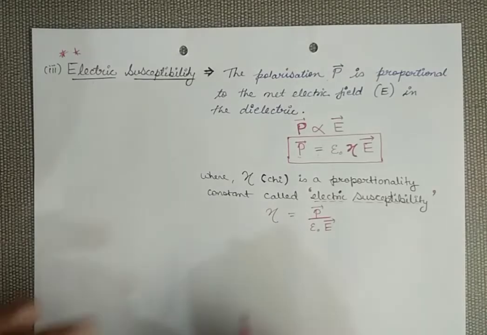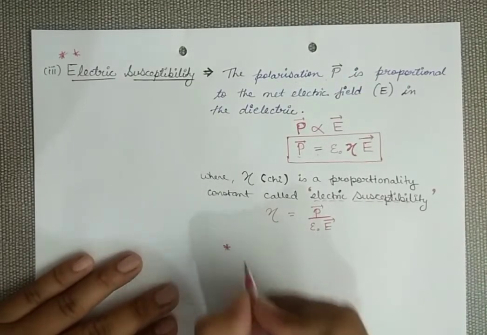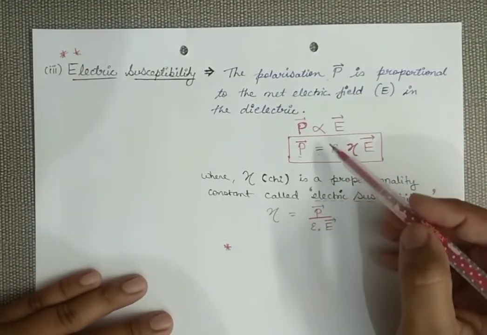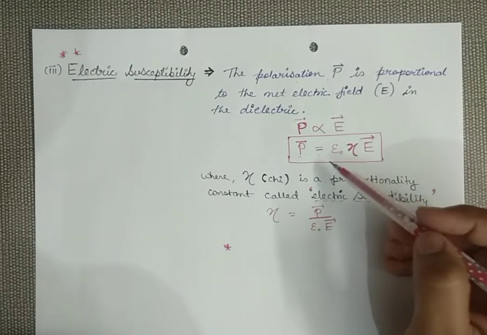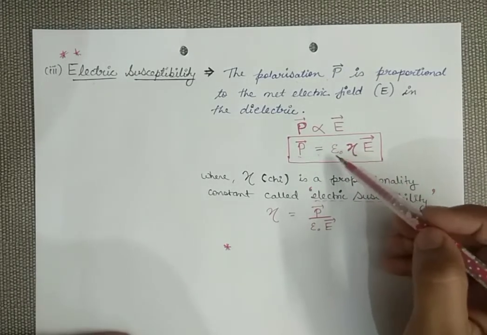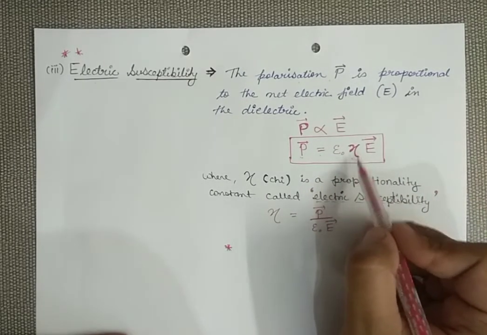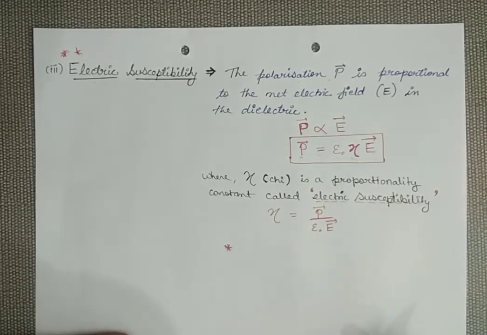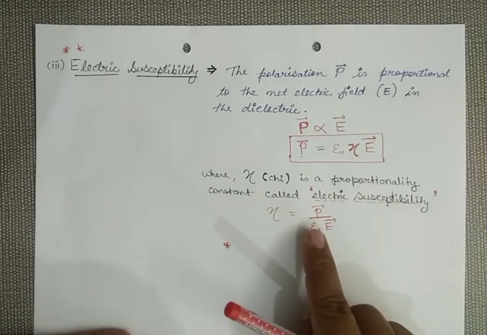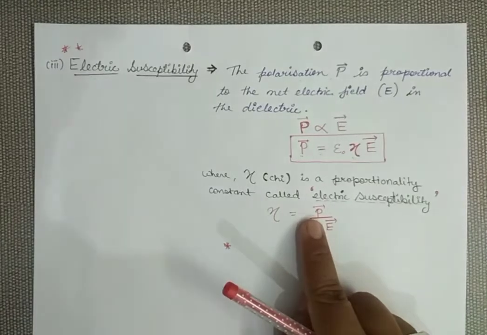One more important thing you must remember: whenever we define a constant, we usually use only one constant quantity, but here we are using two quantities, chi and epsilon naught. Epsilon naught is multiplied here only to make this quantity dimensionless. If I remove this epsilon naught, it won't be a dimensionless quantity.